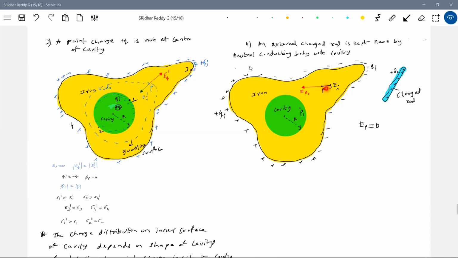Clear this? Okay, what about the cavity now? Yes, same thing inside the cavity also. This charged rod will produce a field here. The charge produced on this will produce a field in this direction. So the net field here inside the cavity will be 0. So any charged body present here will not experience any force, because the field here is 0, because this will not have any influence on the cavity. I'll bring the next arrows. So this will be due to the charged rod.